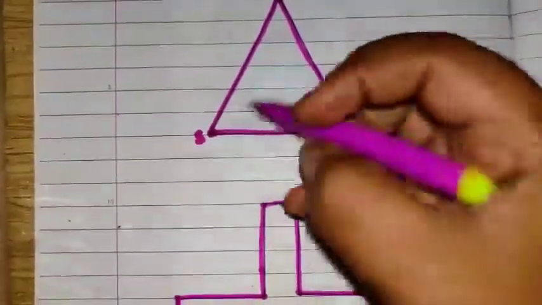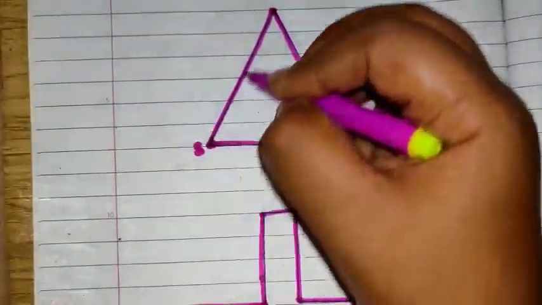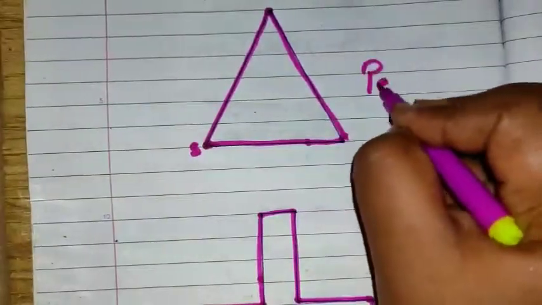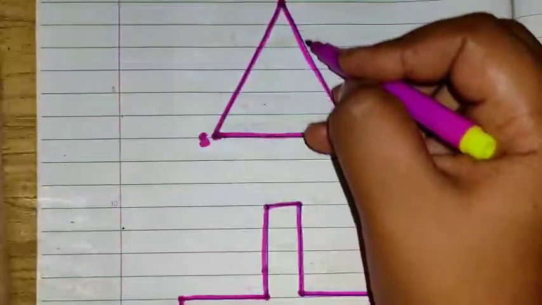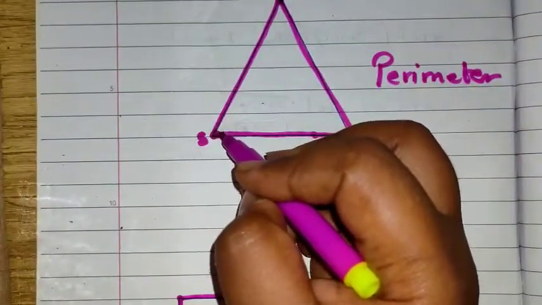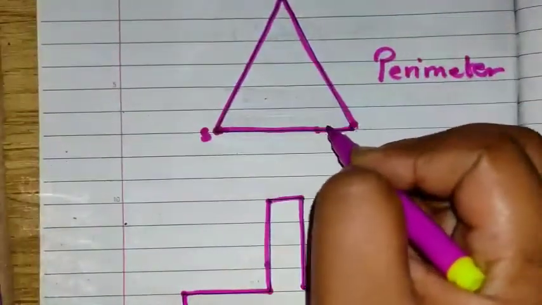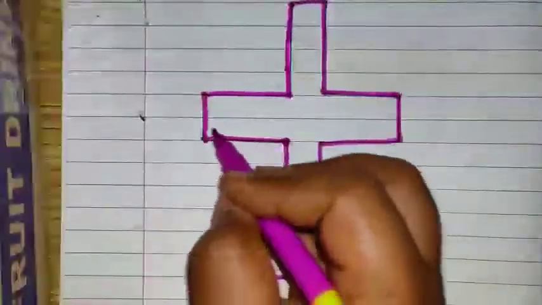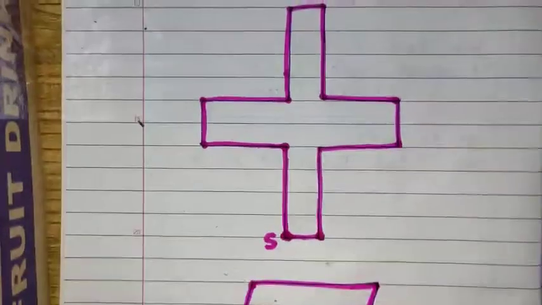So what is this total distance around the figure called? This total distance all around the figure is called a perimeter. So what is a perimeter? The total distance along the figure, and that figure has to be closed. So what is perimeter? The total distance around a closed figure is called perimeter.